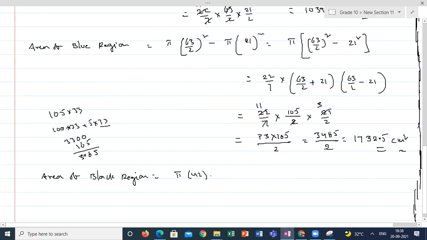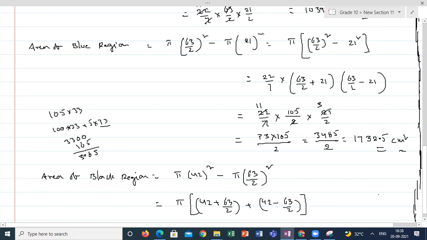Third circle is 3 times 21 by 2, which is 63 by 2. This will be pi, if I am taking common, 42 plus 63 by 2, 42 minus 63 by 2. Calculate and let me know what is the answer you are getting.